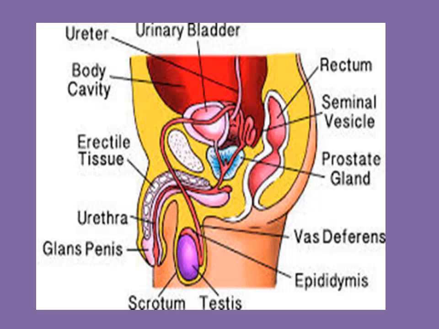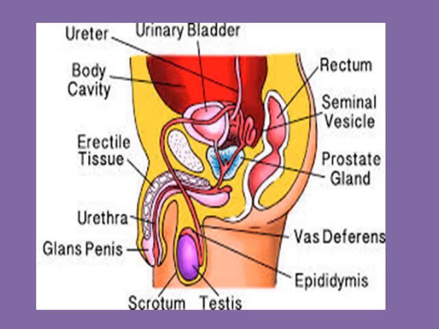Above the testis, the epididymis is present. The testis produces the male gamete and temporarily stores it in the epididymis. From the epididymis, a duct arises that is called the vas deferens. The vas deferens enters into the body cavity. So the testis produces the male gamete, it is stored in the epididymis, and it is carried through the vas deferens into the body cavity.